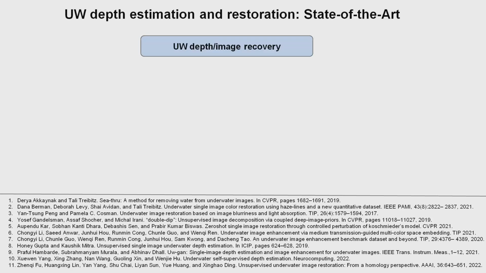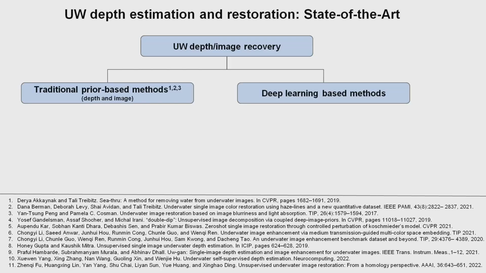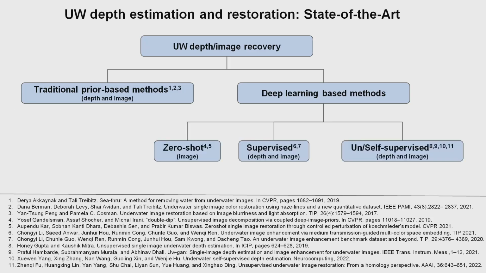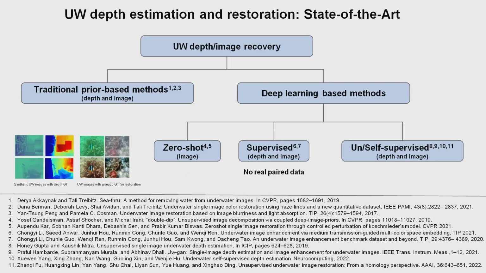Coming to the state of the art, methods for underwater depth recovery or image recovery can be classified into two: traditional prior based methods and deep learning based methods. Traditional prior based methods have prior mismatch issues which cause incorrect parameter estimation. Deep learning based methods can be classified as zero shot methods, supervised, or unsupervised or self-supervised methods. Zero shot methods are time consuming since one image is used for training and testing, and supervised networks need paired data, but for the underwater case there is no real paired data available.